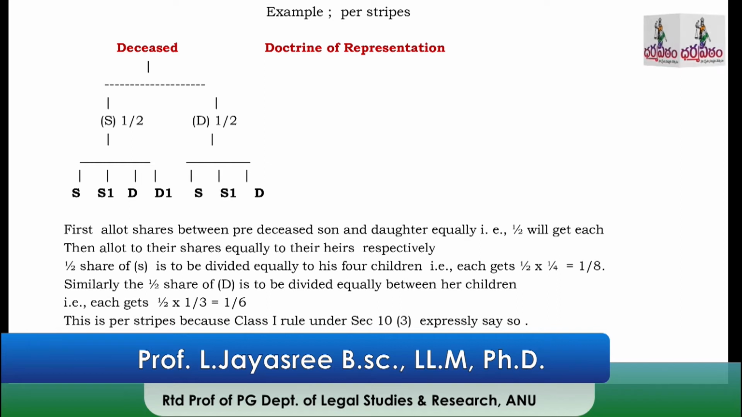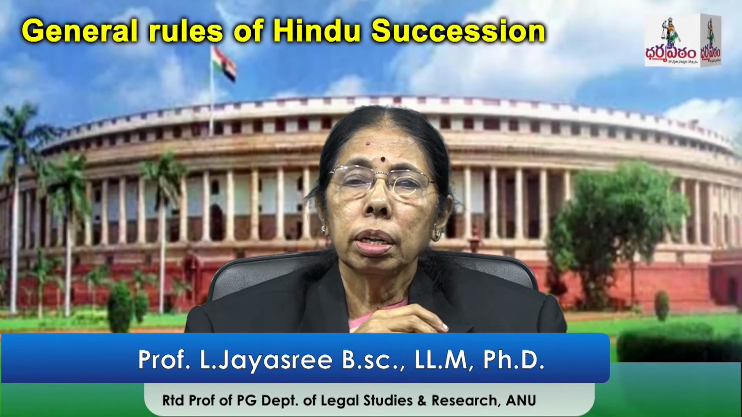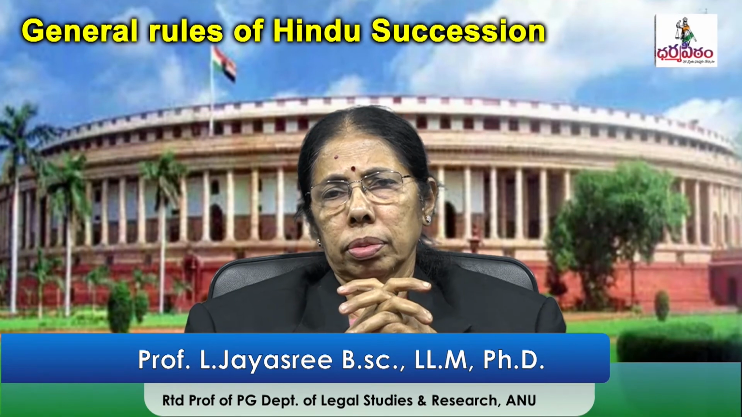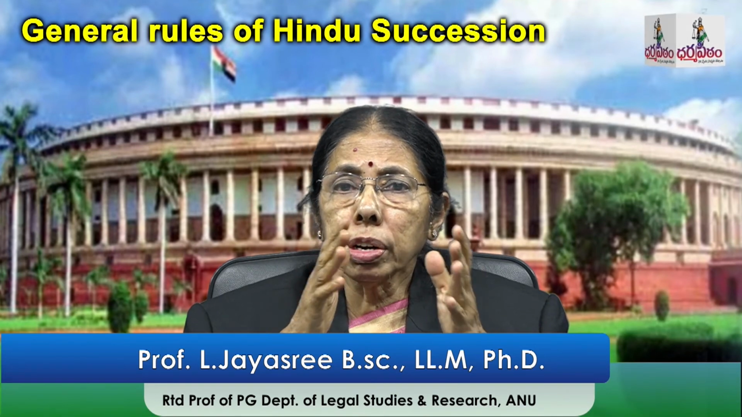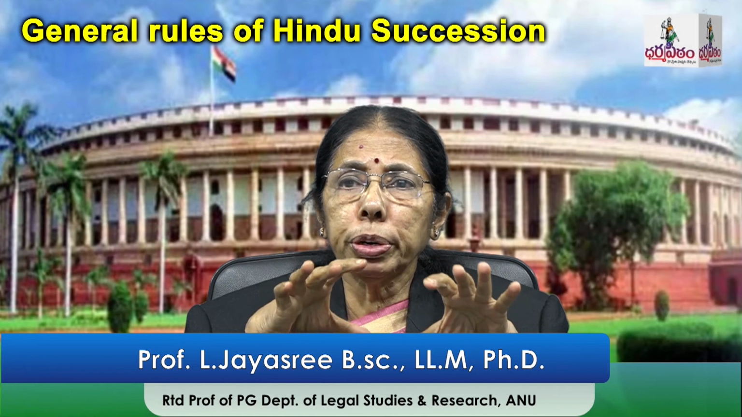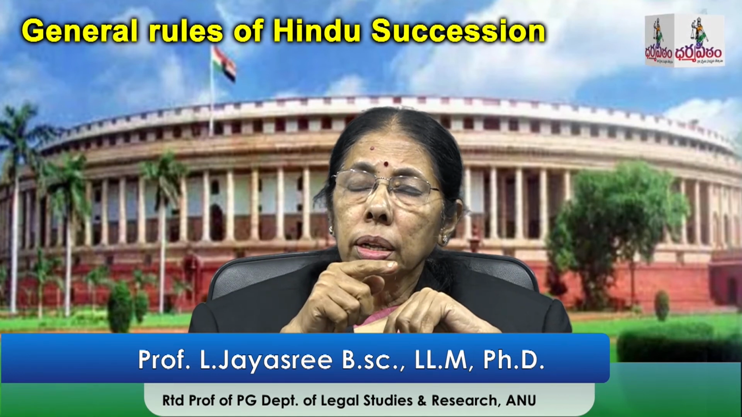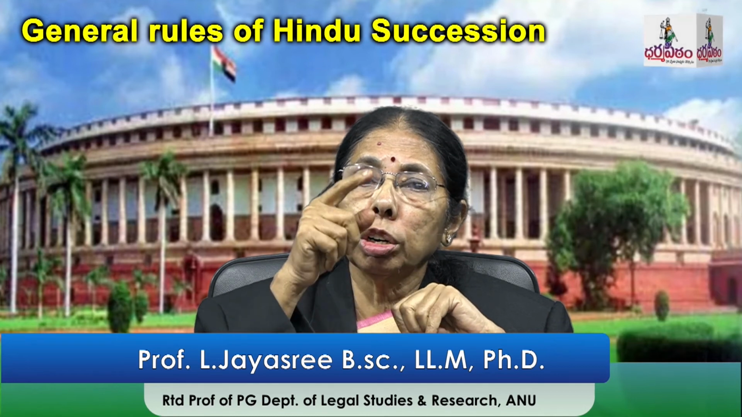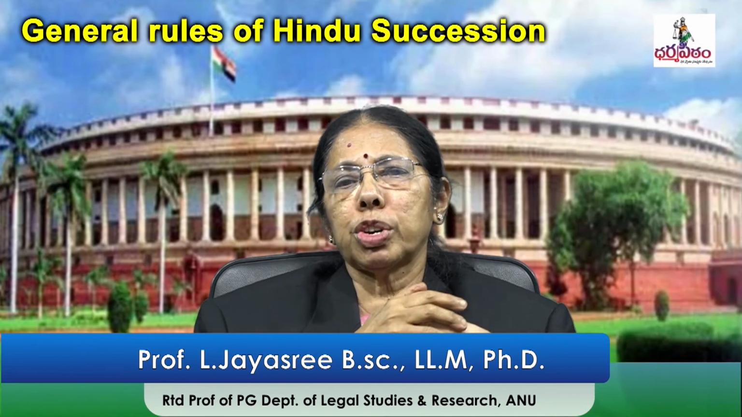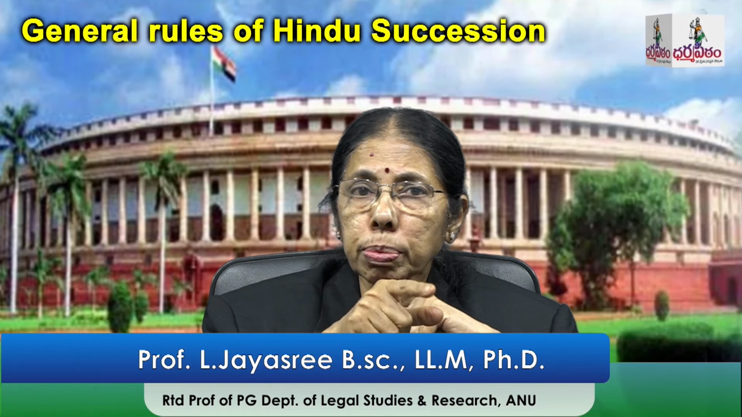These are all class 1 heirs. According to section 10, subsections 3 and 4 of the Hindu Succession Act, there was an express provision. The express provision says that the property is to be distributed according to per stirpes. So here the property is to be distributed per stirpes because there was an express provision.